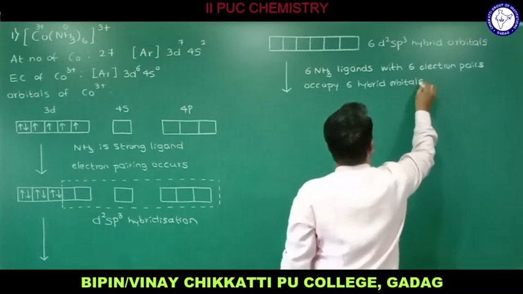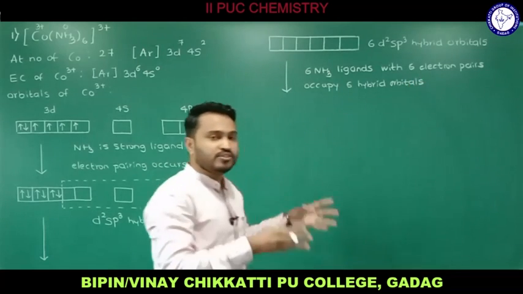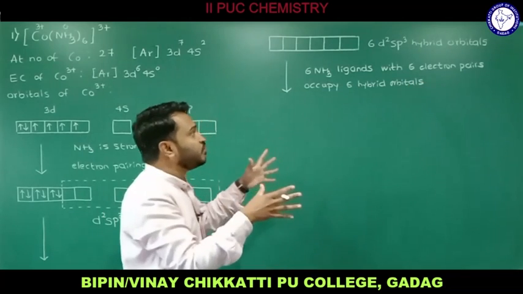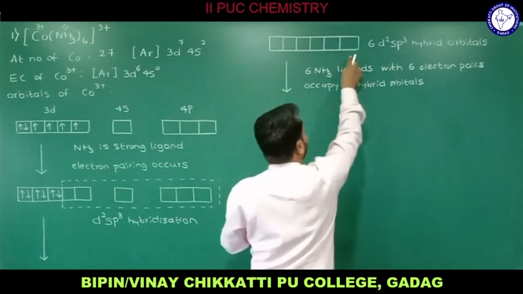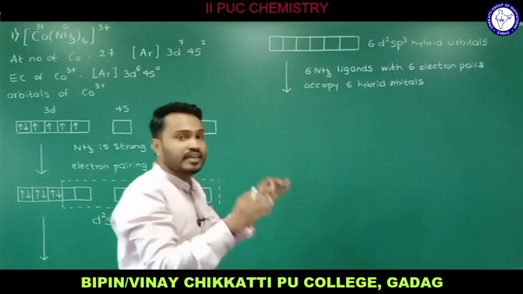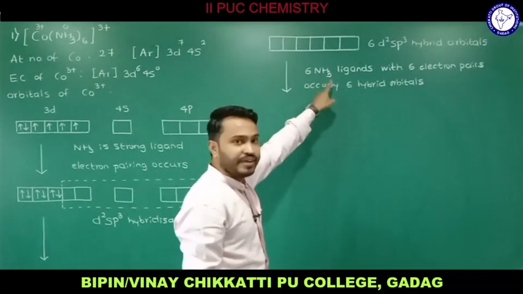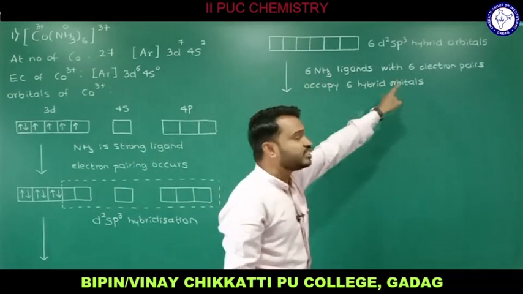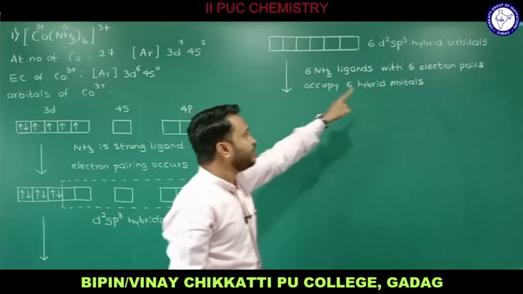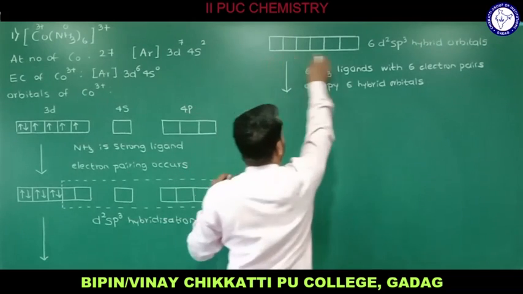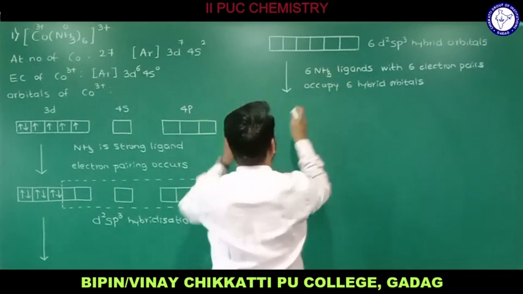If there is overlapping of hybrid orbitals of central metal atom and filled orbitals of ligand, all these vacant orbitals are filled with the electrons provided by the ligands. So 6 NH3 ligands means these ligands have 6 pairs of electrons, and these 6 pairs of electrons are going to occupy the 6 hybrid orbitals. So electrons are going to be filled over there.